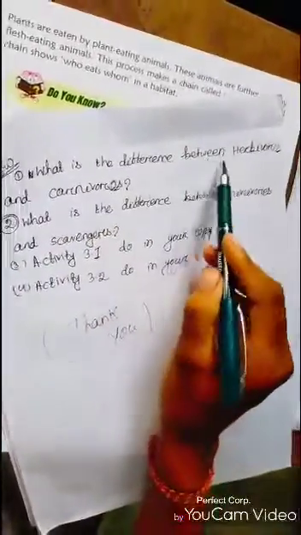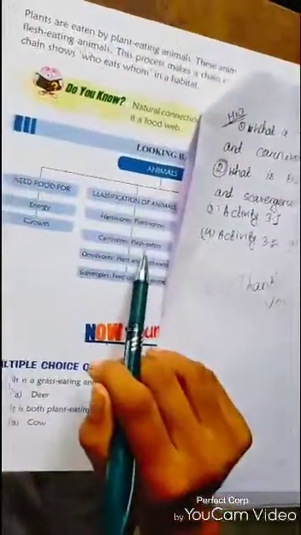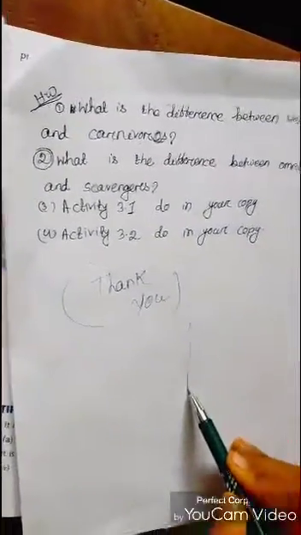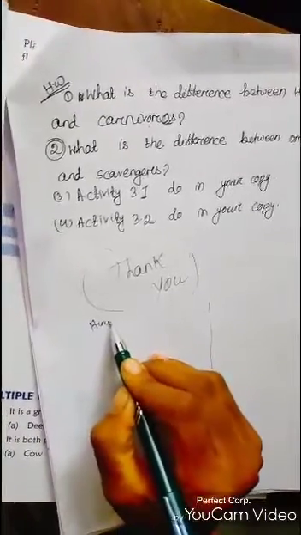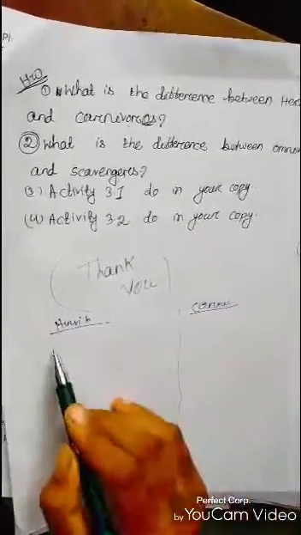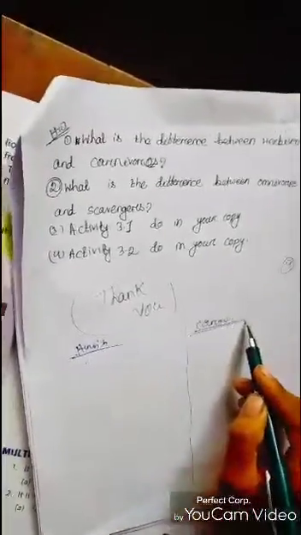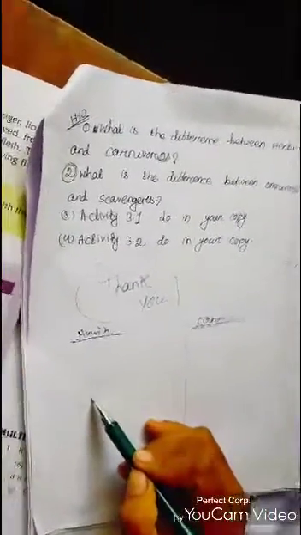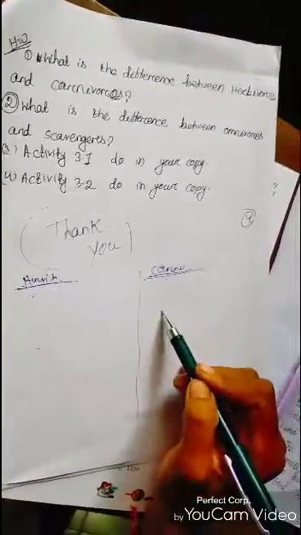What is the difference between herbivores and carnivores? You know, herbivores means plant eaters and carnivores means flesh eaters. So, dear students, first you make a line in the middle of your copy, and on the left side you write herbivores, and on the right side you write carnivores. Then you write the definition of herbivores and carnivores. You know what herbivorous animals and carnivorous animals are. Next, give an example of each animal. Herbivorous like cow, goat; carnivorous like lion, tiger, etc.